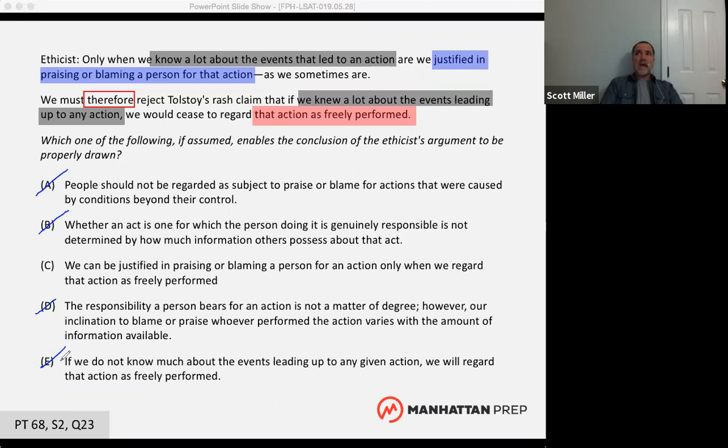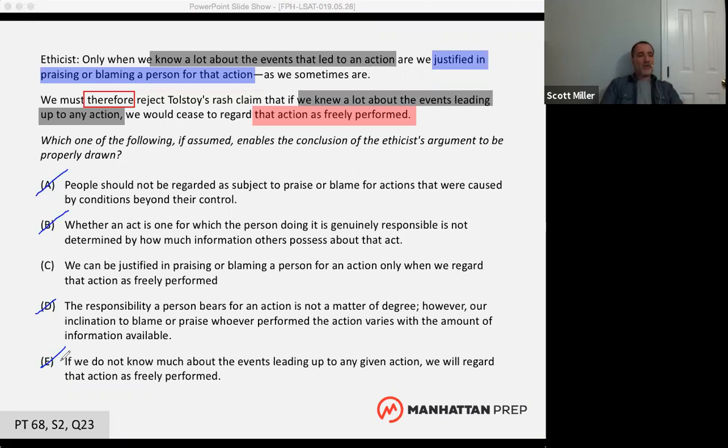Maybe we'll do another one again. But if you see two answer choices that both deal with these topics, if we had two answer choices that deal with being justified in praising or blaming and an action that's freely performed, then we need to think about the direction of the logic. That's where conditional logic comes in. That's where we need to understand if-then statements, only if, only when, and unless. And we need to use that understanding to make the final decision between two answer choices.